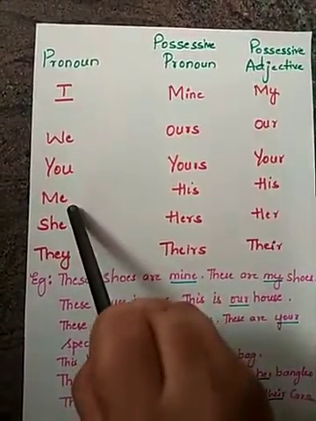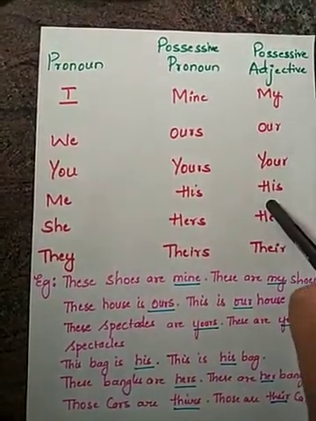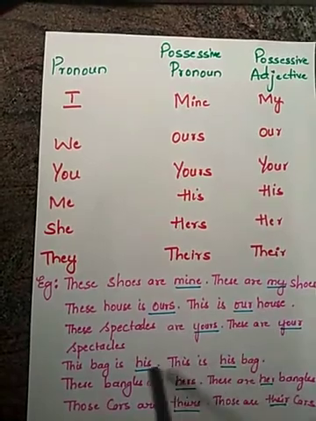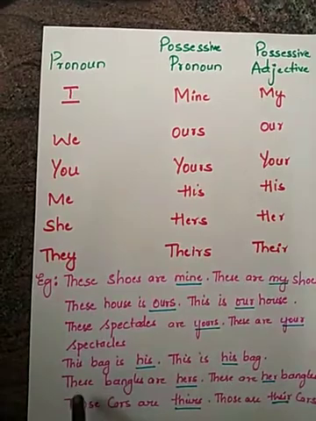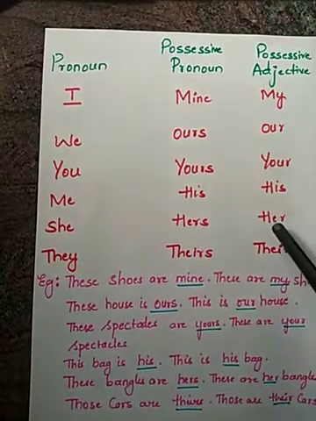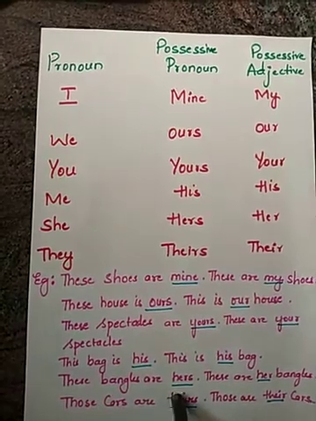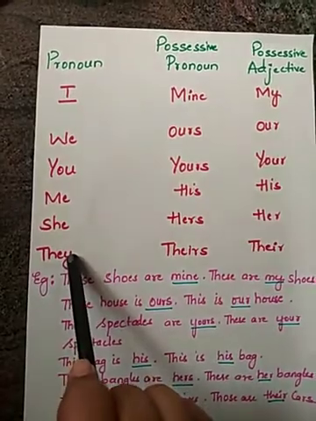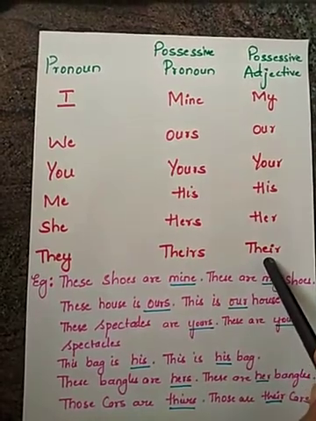Next is he. In both the possessive pronoun and possessive adjective we use his. This bag is his. This is his bag. Here the words are the same. Next, she. Possessive pronoun is hers, possessive adjective is her. These bangles are hers. These are her bangles. Next, they. Possessive pronoun is theirs and possessive adjective is their.